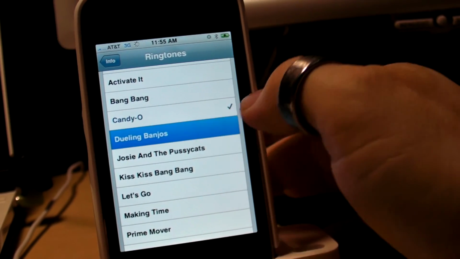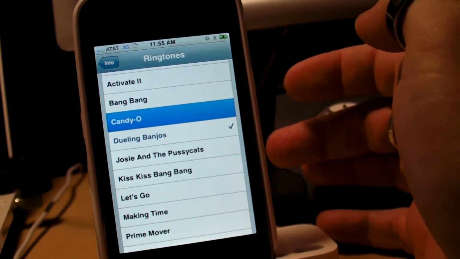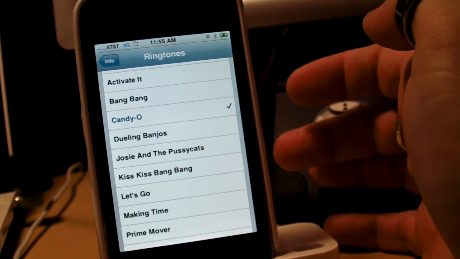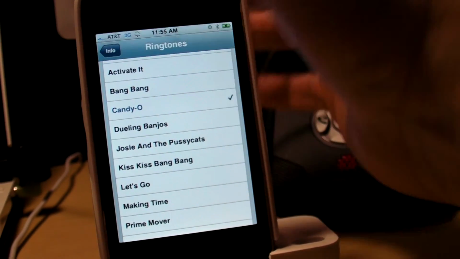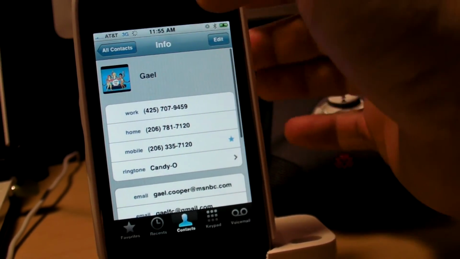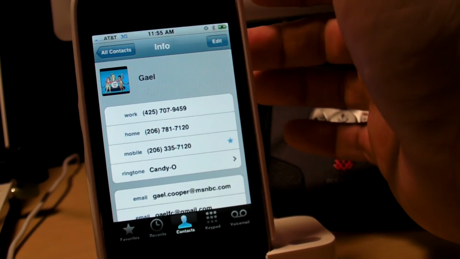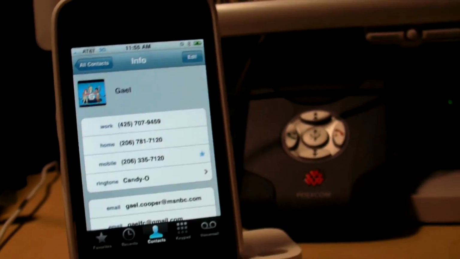I don't know if that sounded right. Perfect. And we go back, and that, my friends, is all we got. Thank you very much. Drive through.